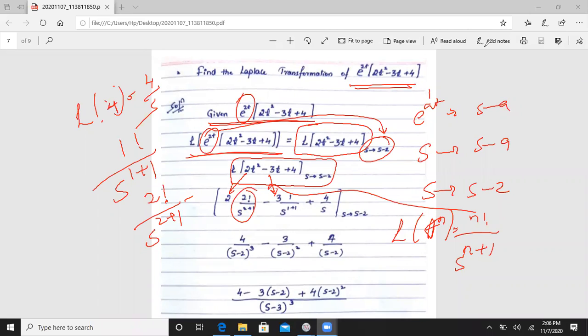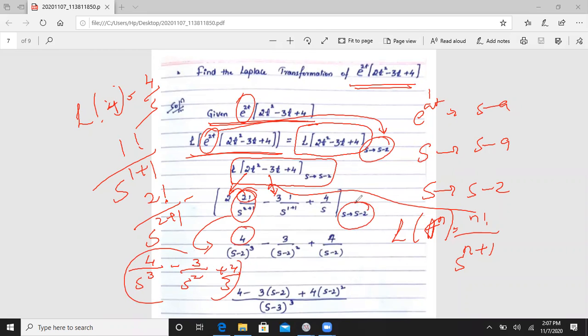Now we will solve this function. When we simplify, 2 factorial is 2 only, 2 into 2 is 4 in the numerator, so 4 divided by s cube minus 3 divided by s square plus 4 by s is your answer, where we have to substitute s tends to s minus 2.